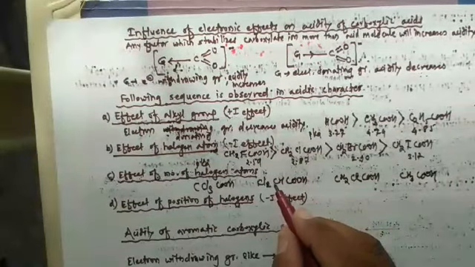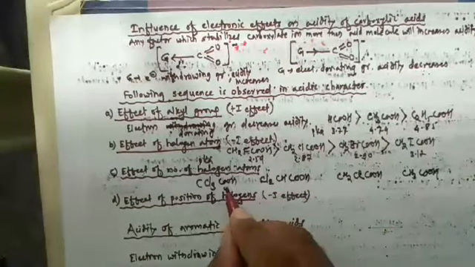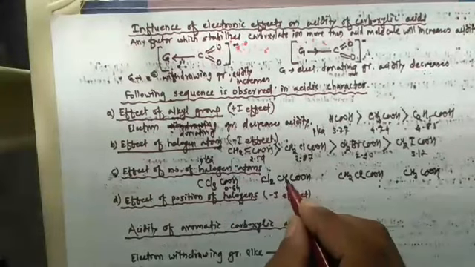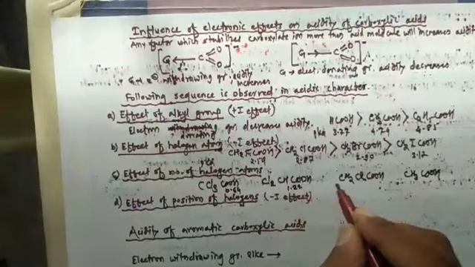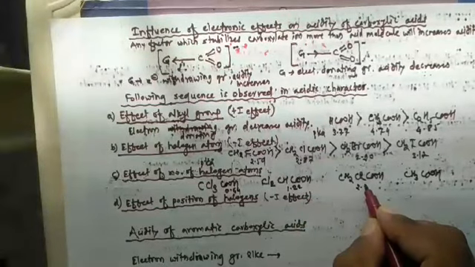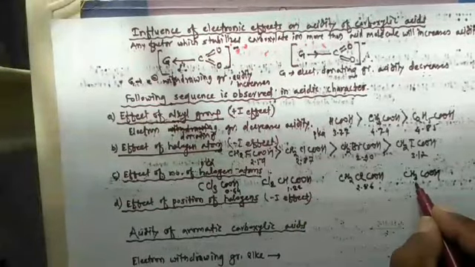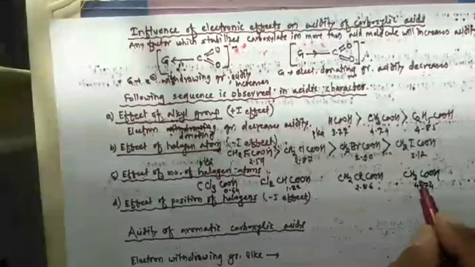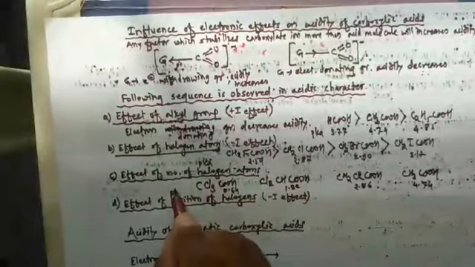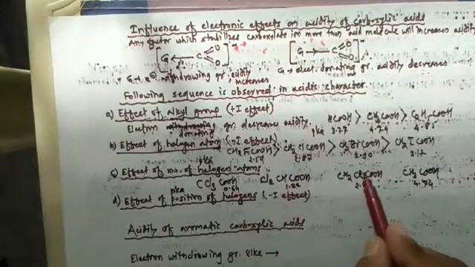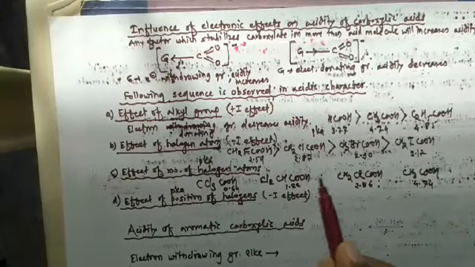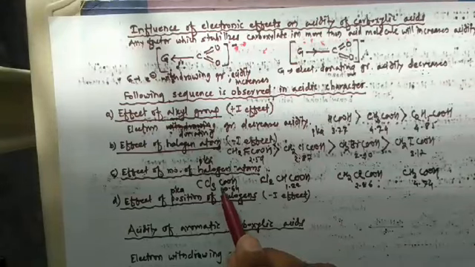So pK value of this acid is 0.64. Here pK value is 1.22, here 2.86, and here 4.74. So these are the pK values. Among these four, this acid is having the lowest pK value.